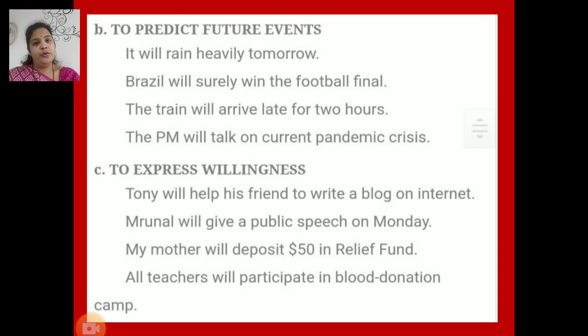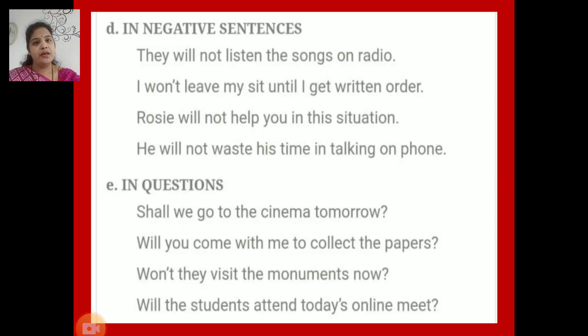Next, to express willingness. Tony will help his friend to write a blog on internet. Brunal will give a public speech on Monday. My mother will deposit $50 in relief fund. And all teachers will participate in blood donation camp.